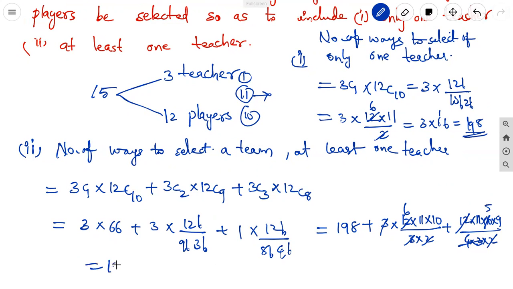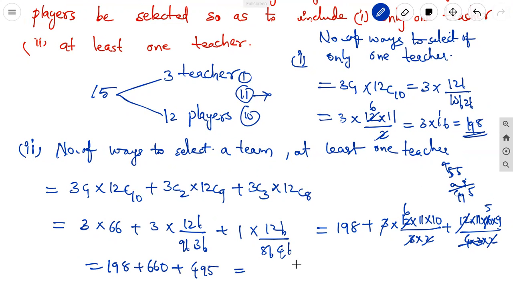It is equal to 198 plus 660 plus 55 into 9. 9 fives are 45, plus 4, 495.